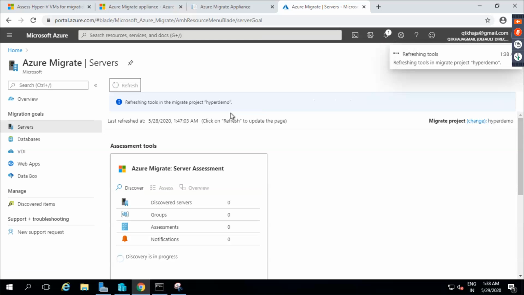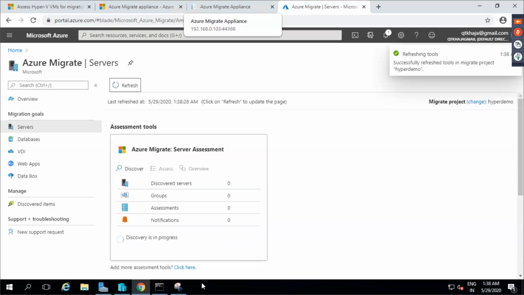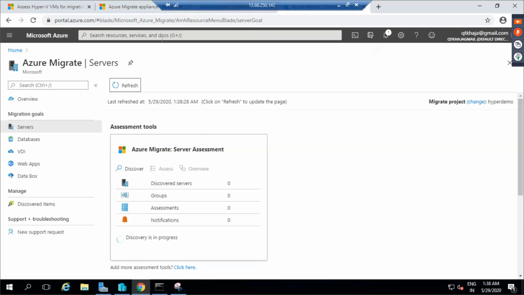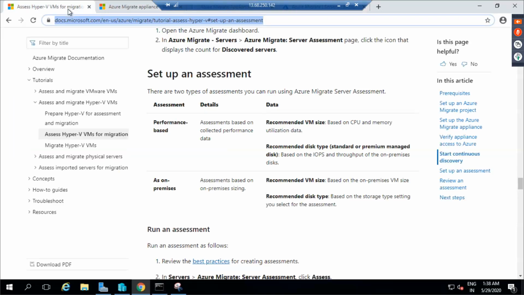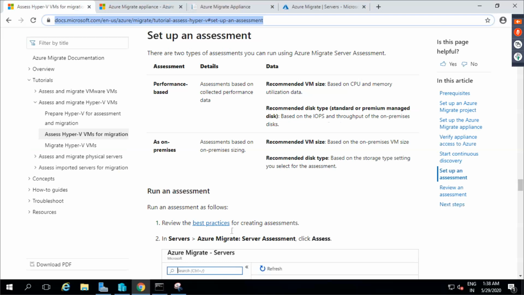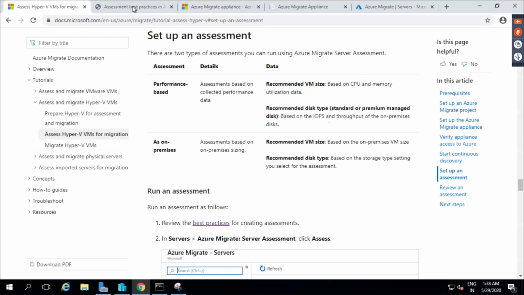Let me try to refresh. Okay. So we have to see some numbers over here. Till we see some numbers, we can't do much. Okay. Right. So while we see these numbers, let us look at the best practices for creating assessments.